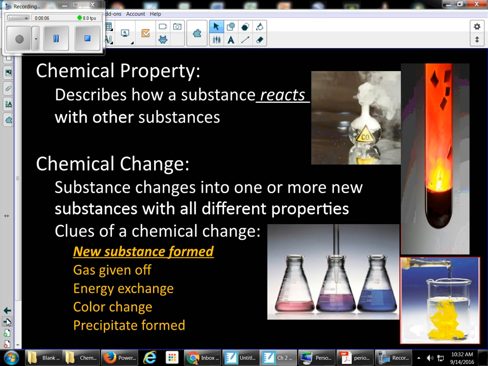So, clues of a chemical change. The one you always get every single time is a new substance formed. You can have a gas given off or energy exchanged. So in other words, energy can be given off or absorbed. Color change and/or a precipitate formed. You might have one or more of these.